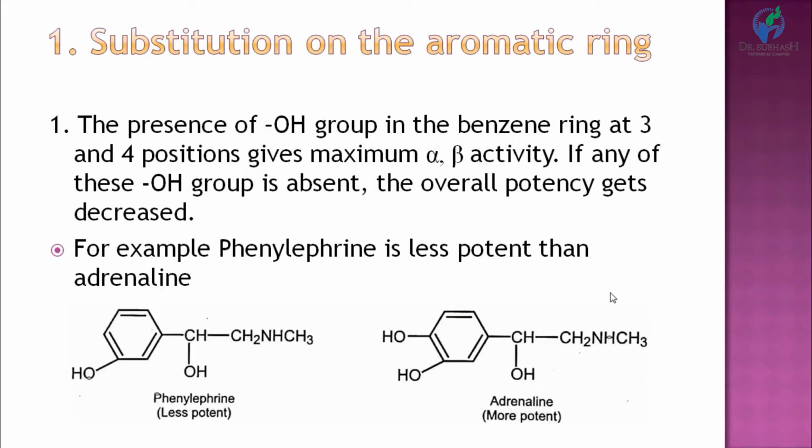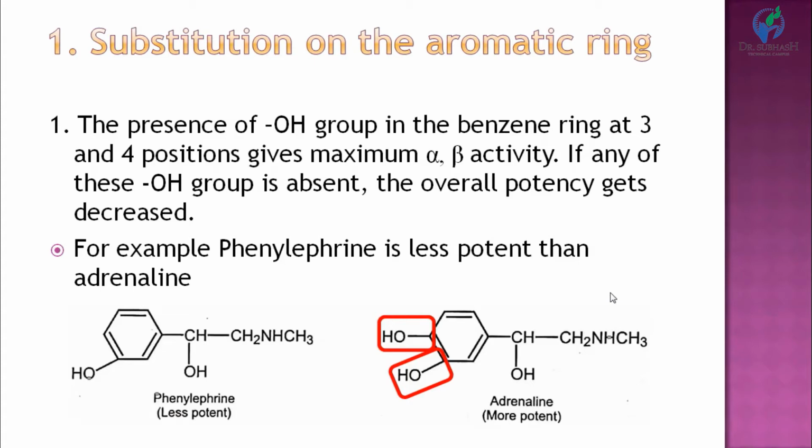On the phenyl ring, the presence of hydroxyl groups in the benzene ring at the third and fourth positions gives maximum alpha and beta activity. Here the positions are 1, 2, 3, 4, 5 and 6. This is position number 3 and this is position number 4. On the third and fourth, hydroxyl groups give maximum alpha and beta agonistic activity, but if any of these hydroxyl groups is absent, the overall potency is decreased.